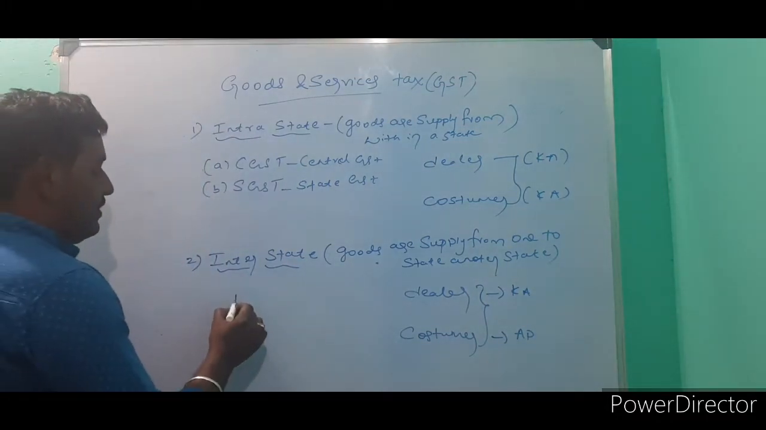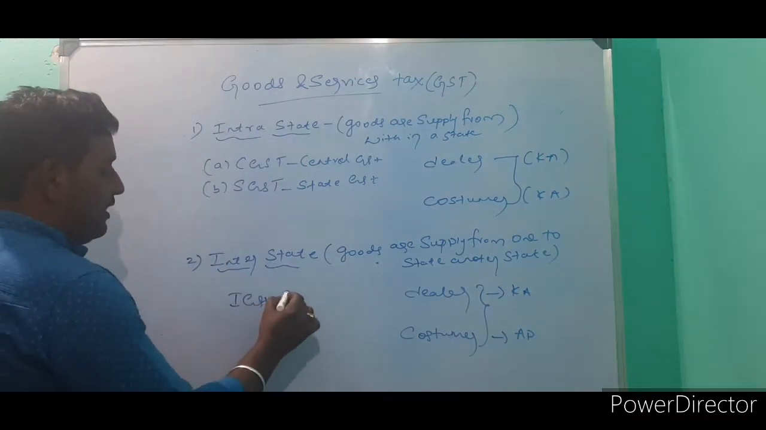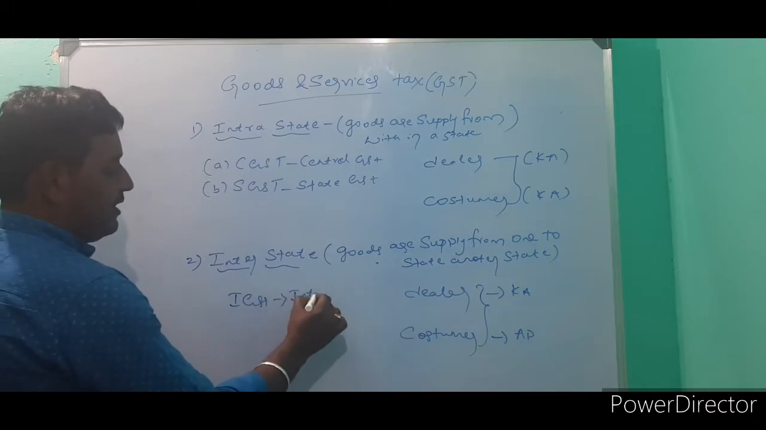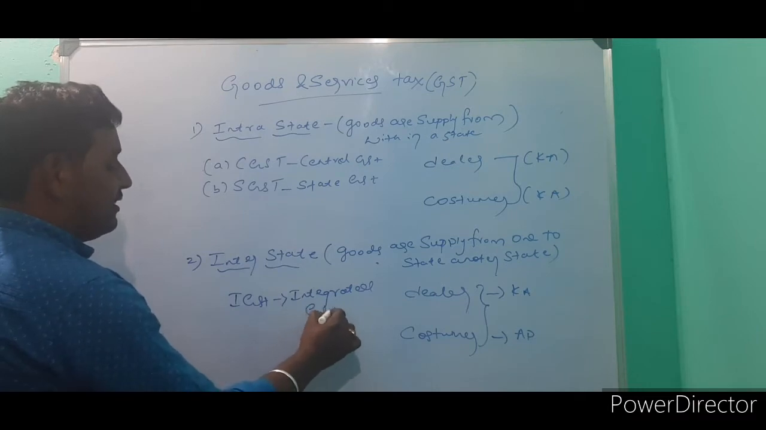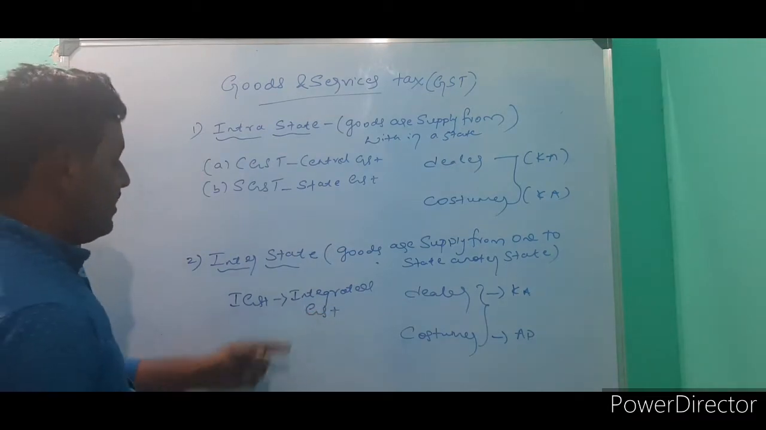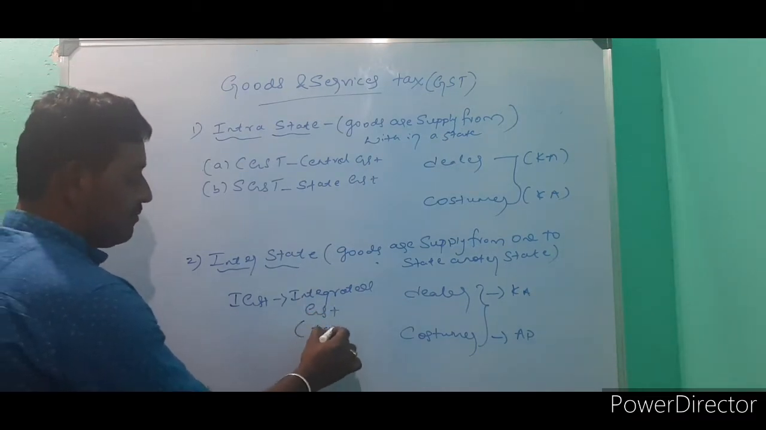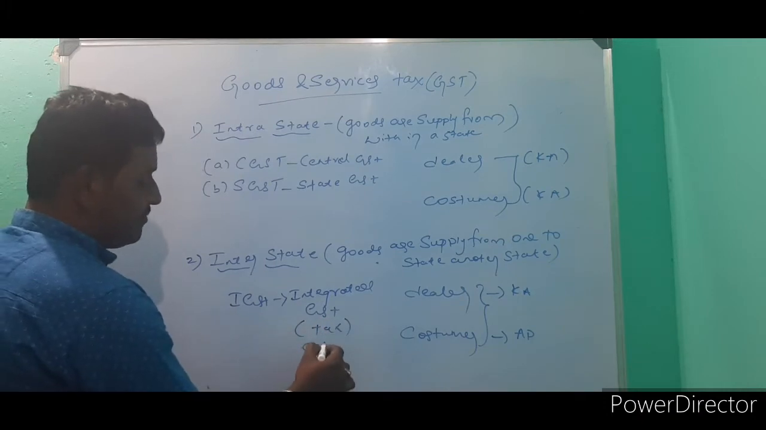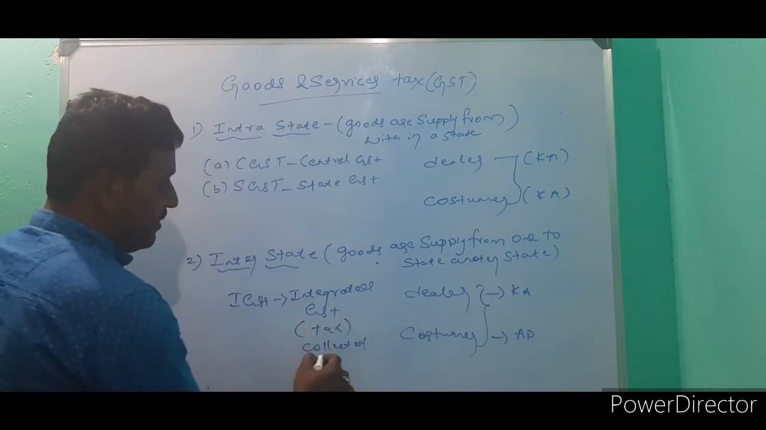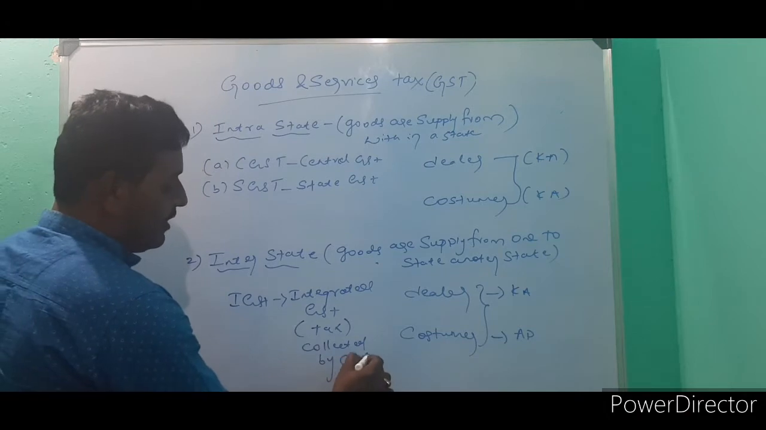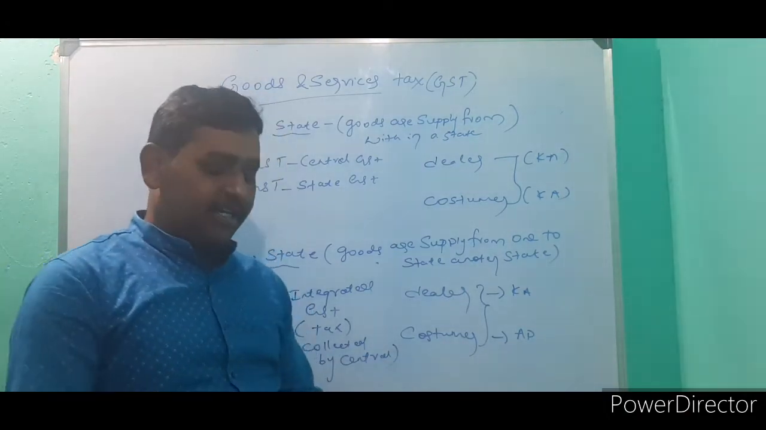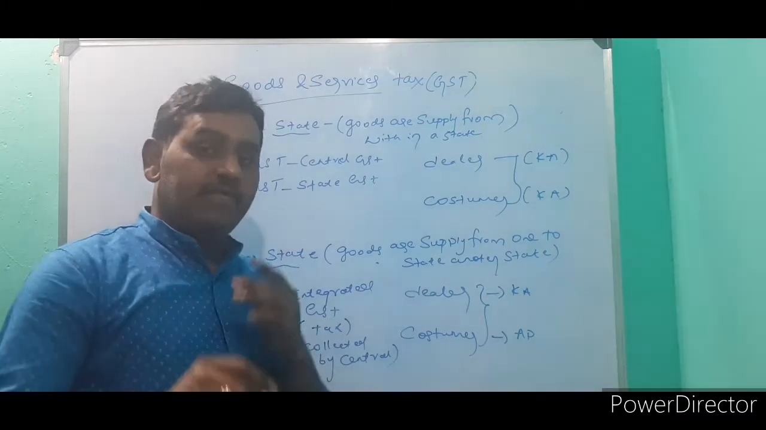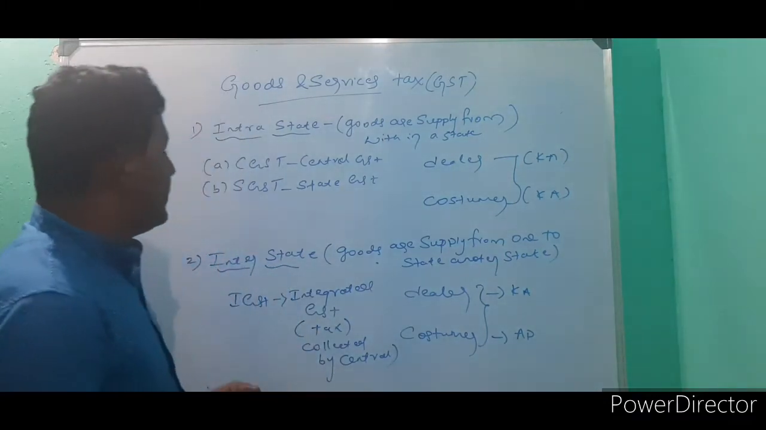Here we are finding only IGST. IGST means Integrated GST. Here the tax amount is collected by the central government, so no state government appears here. Only the central government collects tax when goods are supplied from one state to another state.